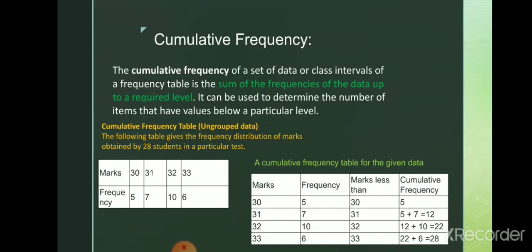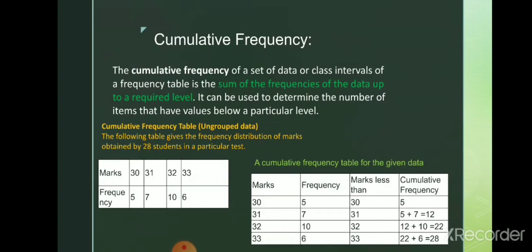Now the cumulative frequency of mark 32 is calculated by the sum of the frequencies of 30, 31 and 32. The frequency of 30 is 5 plus the frequency of 31 is 7, that becomes 12, and the frequency of 32 is 10, so 12 plus 10 becomes 22.